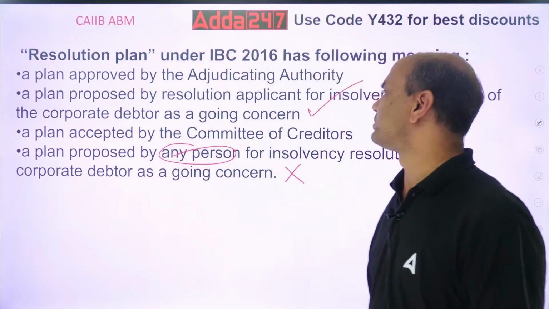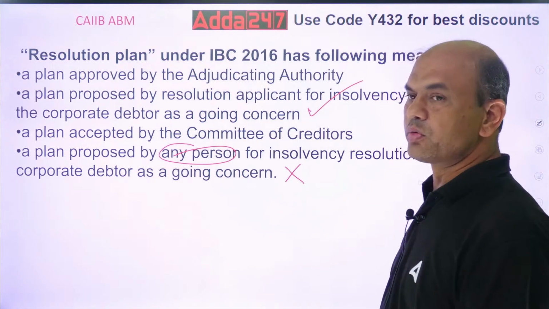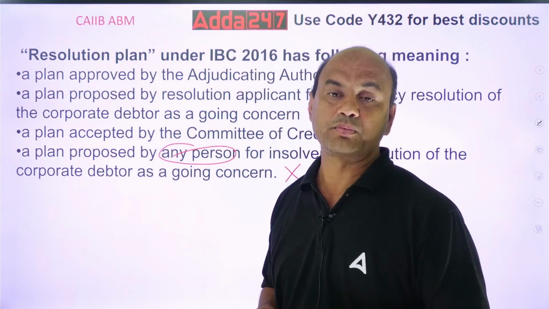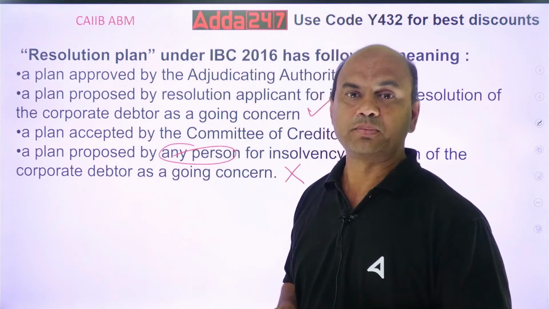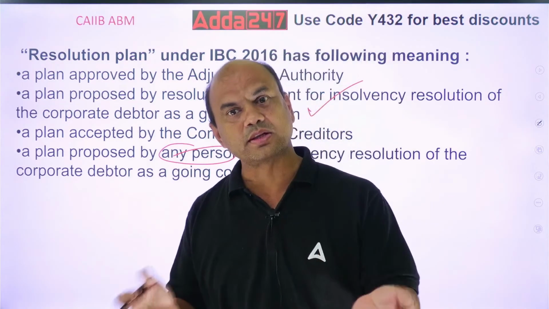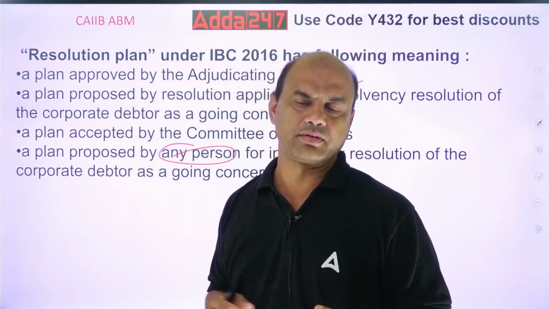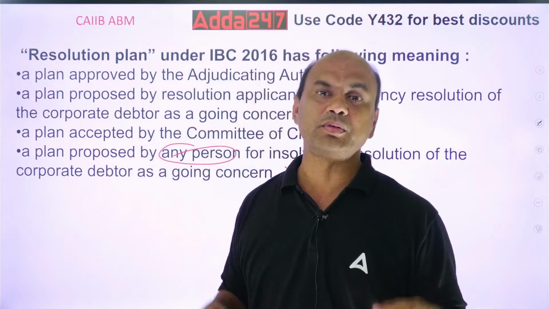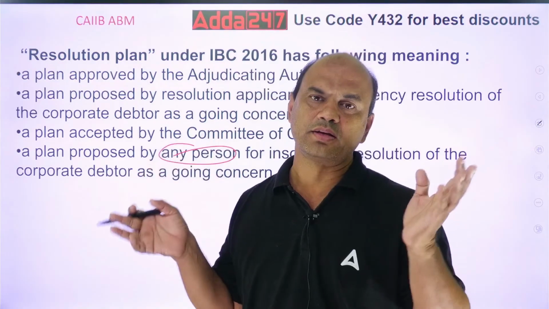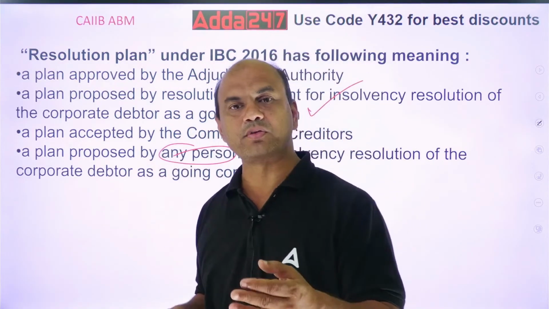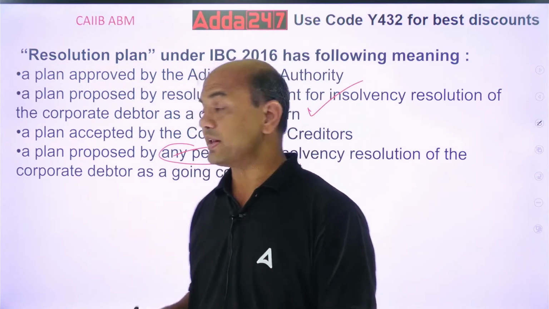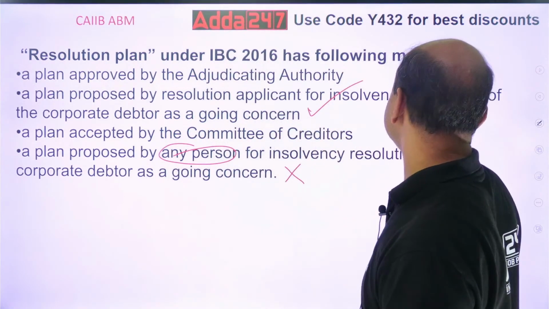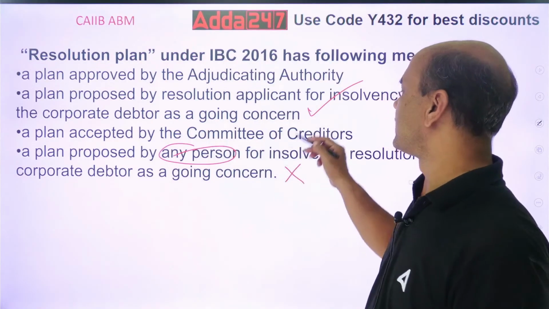Plan proposed by resolution applicant. Now who is the resolution applicant? He is a prospective buyer. That buyer is ready to take over that company and then run it. For that he has a plan. He has a step-by-step plan, not only a vision. It's step-by-step, four steps, what will I do? That is known as a plan proposed by the RA or new buyer for insolvency resolution of the corporate debtor as a going concern.